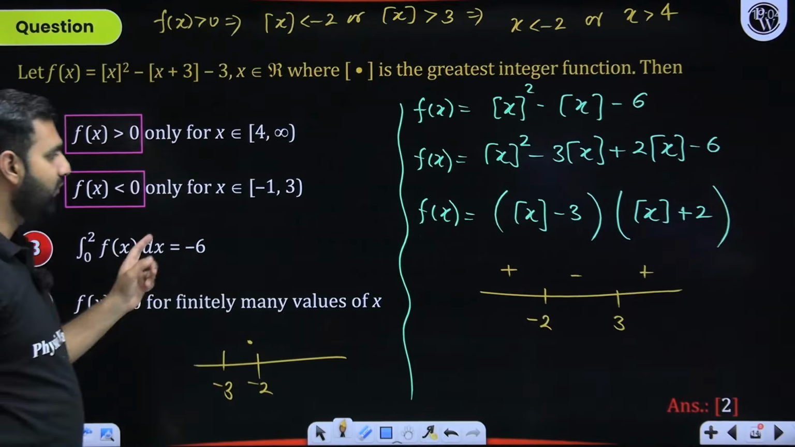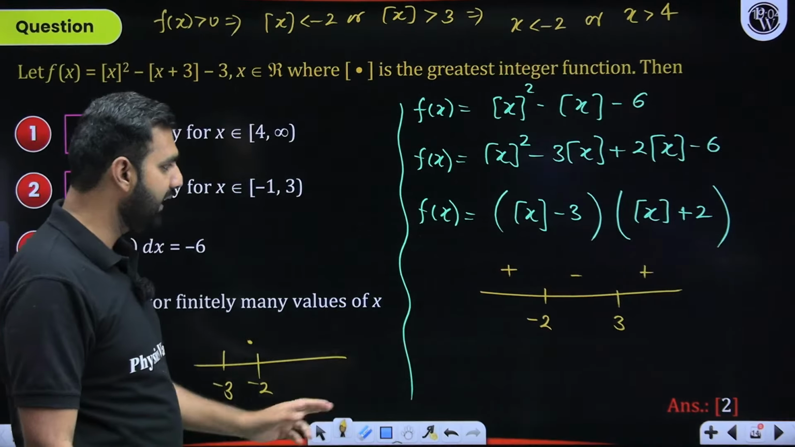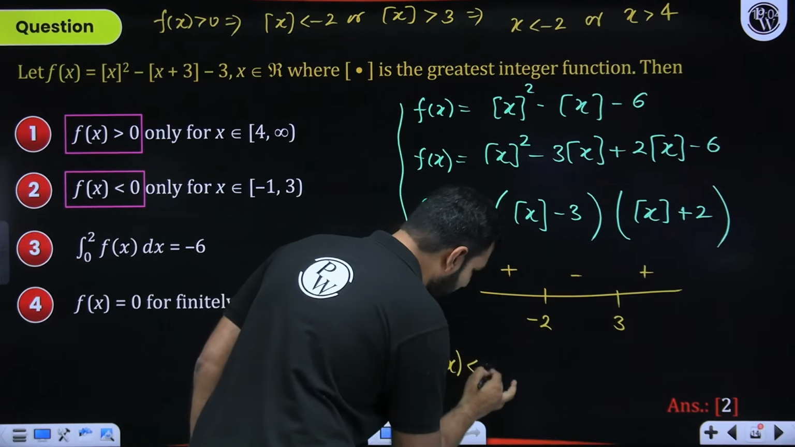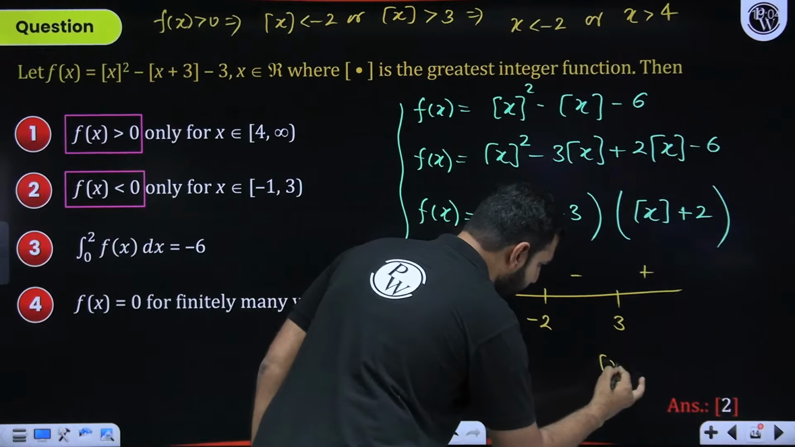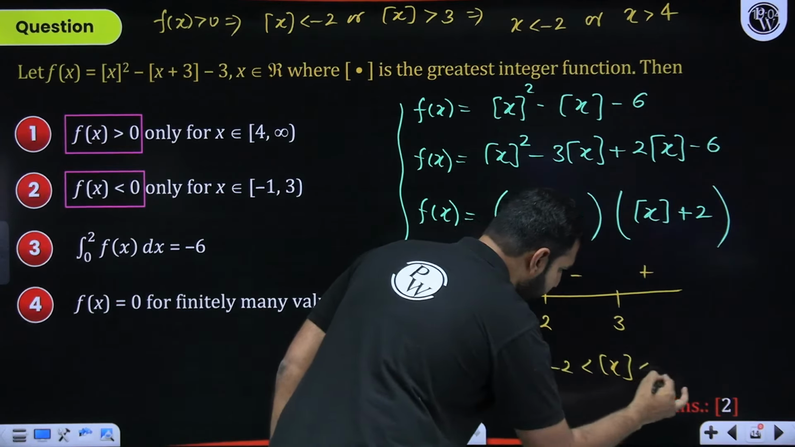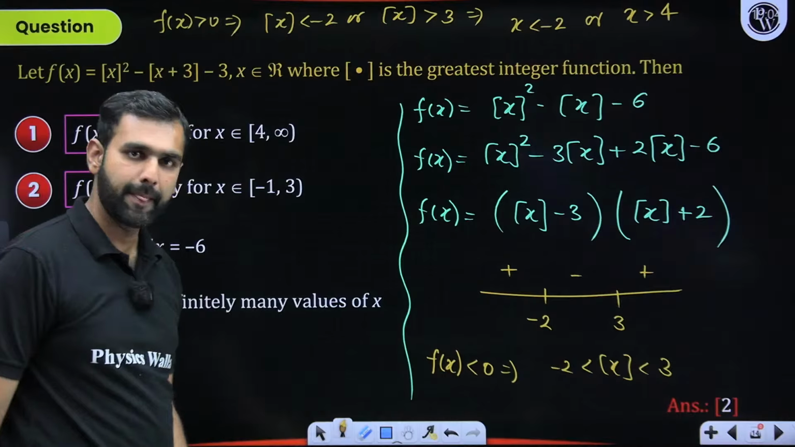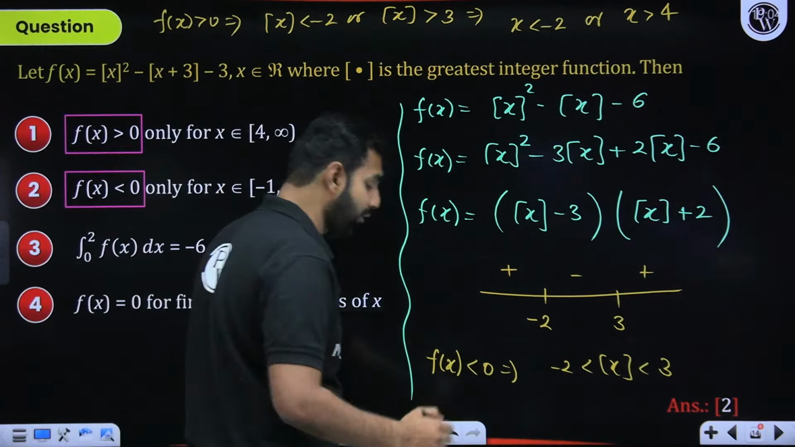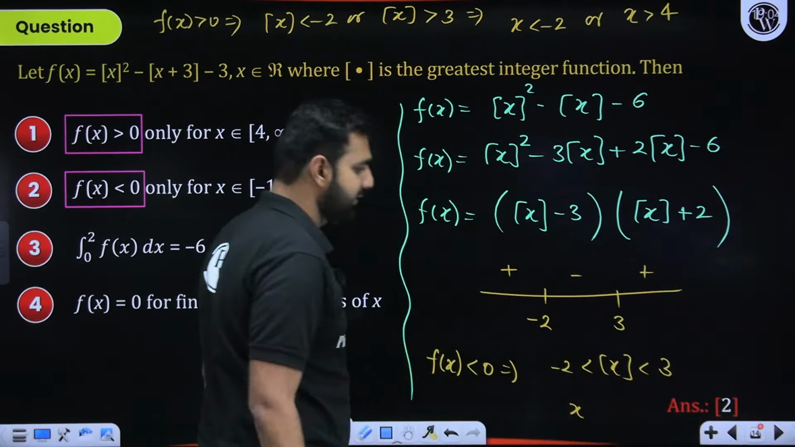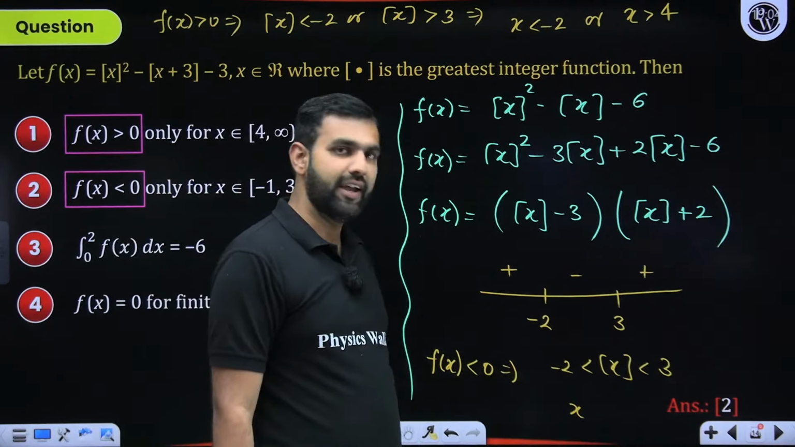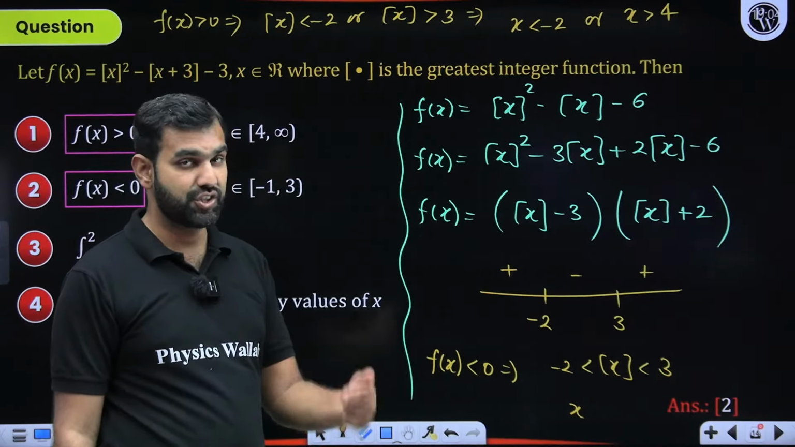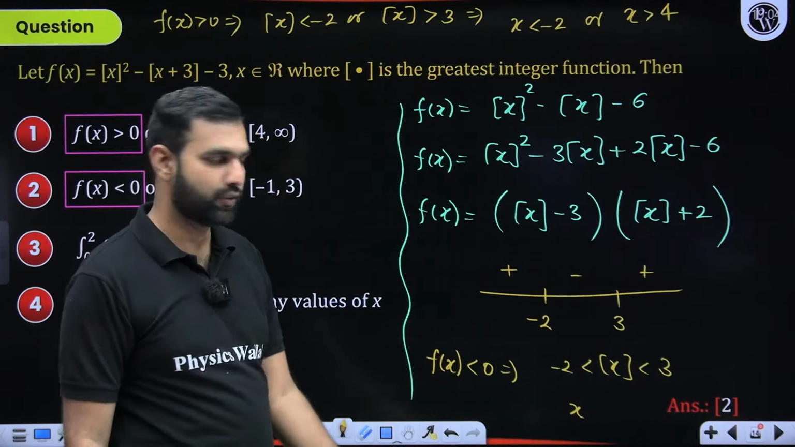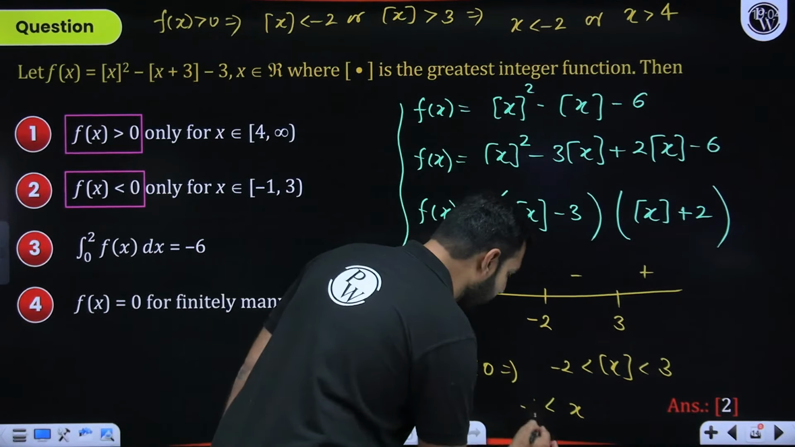For option B, we want f of x to be negative. f of x will be negative when GIF of x lies between minus 2 and 3. Are you understanding this? I hope you are getting it very clearly. Now, between minus 2 and 3, if I wish to take GIF of x, can I say something about x? Can I take the value of x as minus 1.9? If I take the GIF of minus 1.9, it will be minus 2, which I cannot take. So I'll say x will be greater than minus 1.